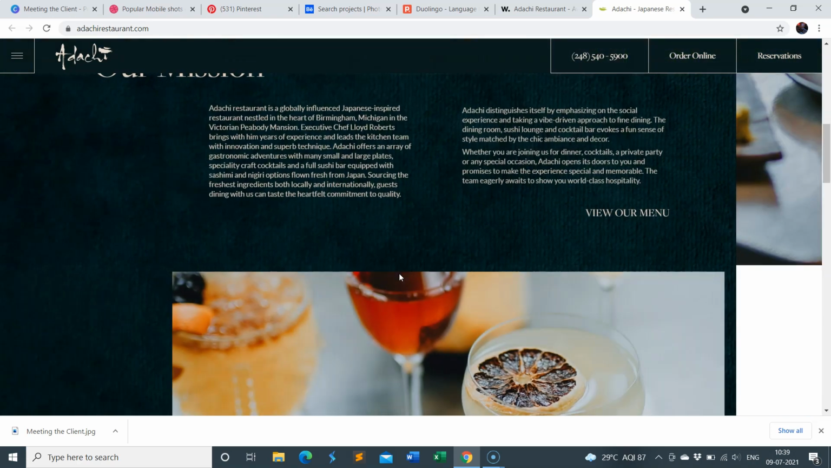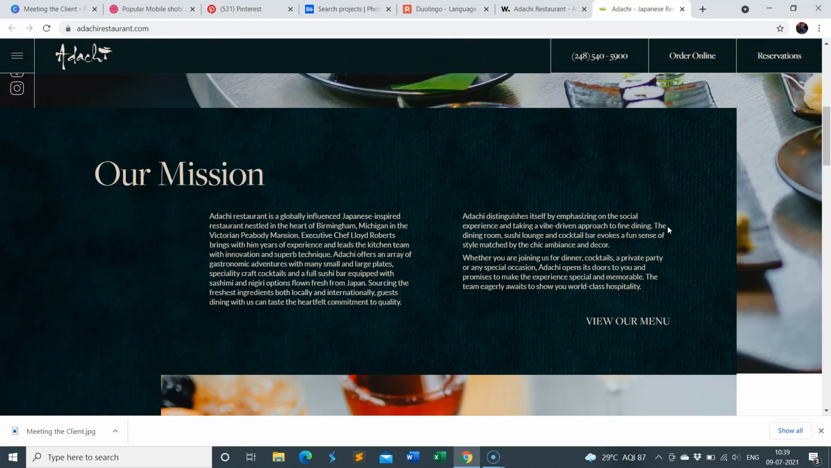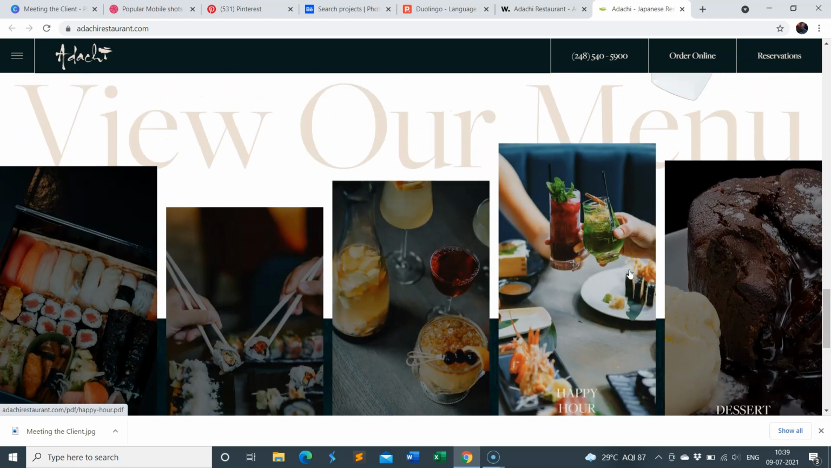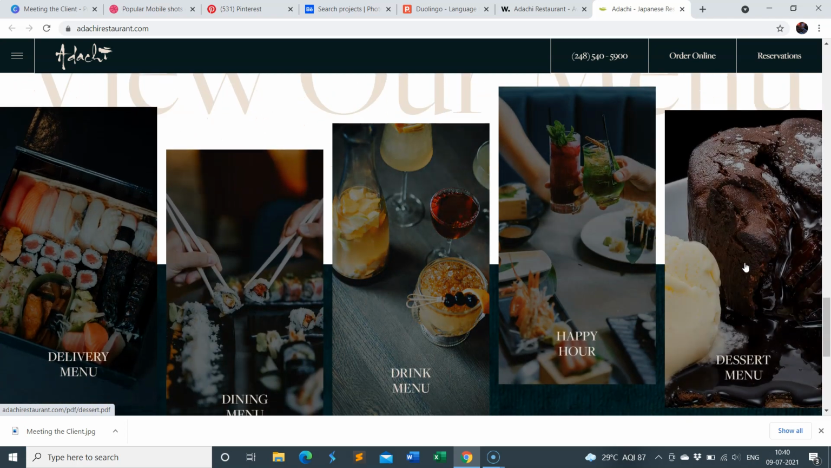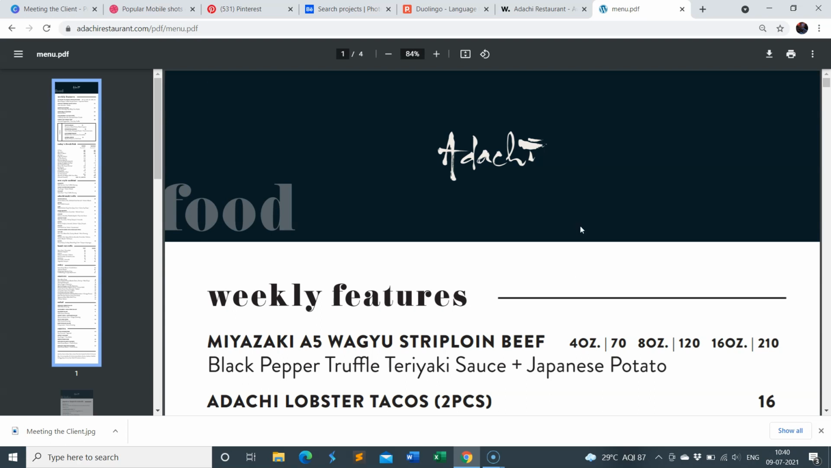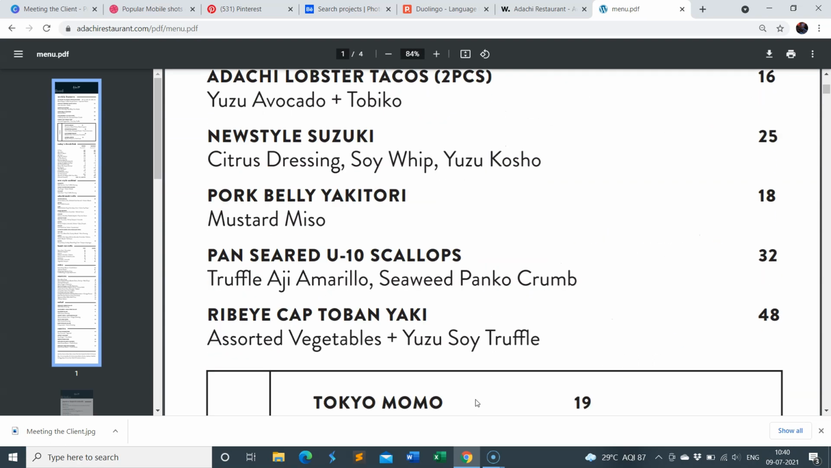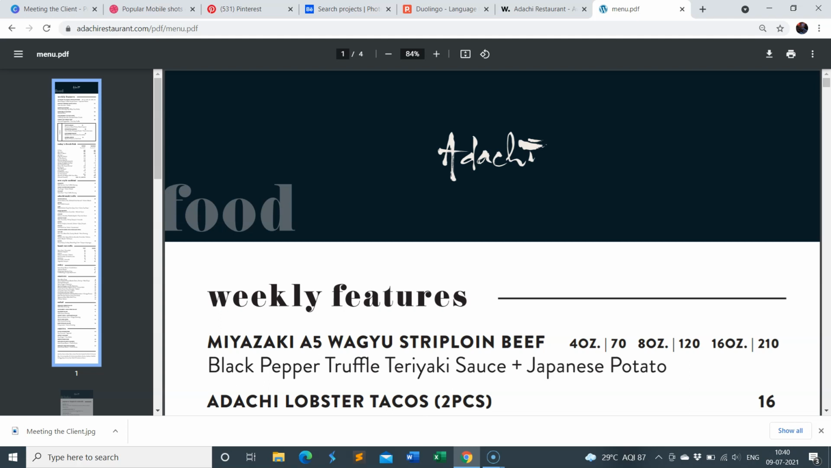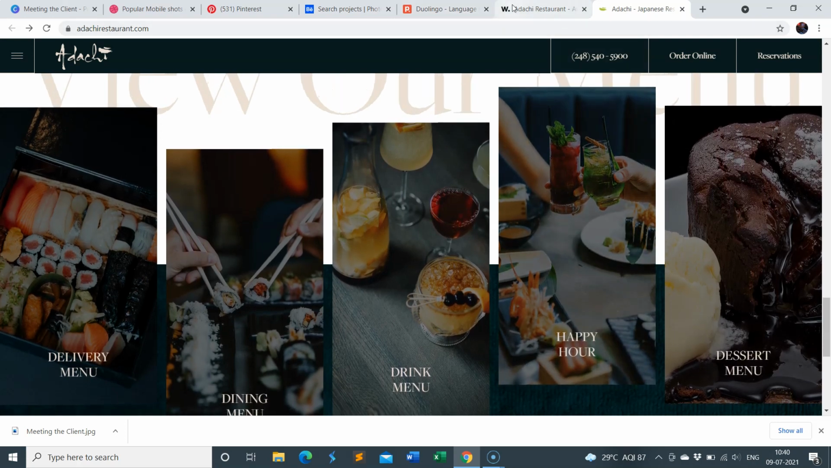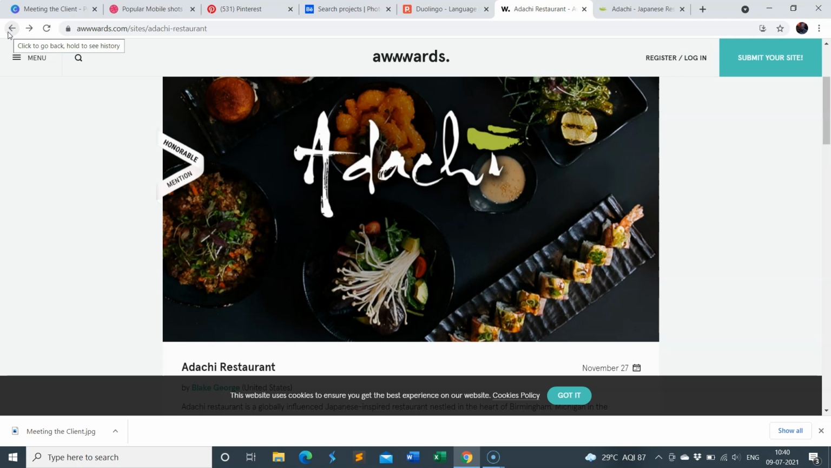You can scroll down your website and then you get all of these pop-ups. If you want to view the menu, you can just click on this button and you are directed to this particular part of the website. Suppose you want to see what they have on their dining menu. I can just click on this particular image and then I will be taken to another page where you can view what they have for their dining menu. And this is very useful. This is the speciality of this Awards website,